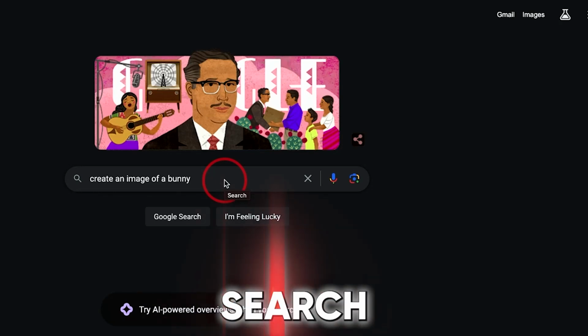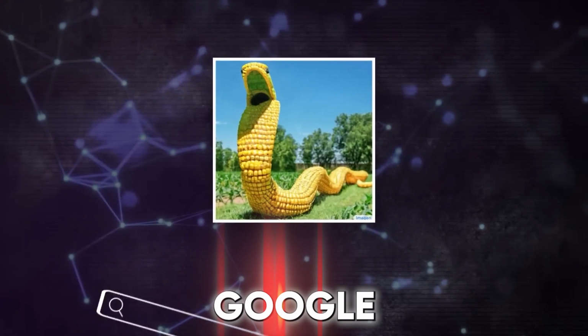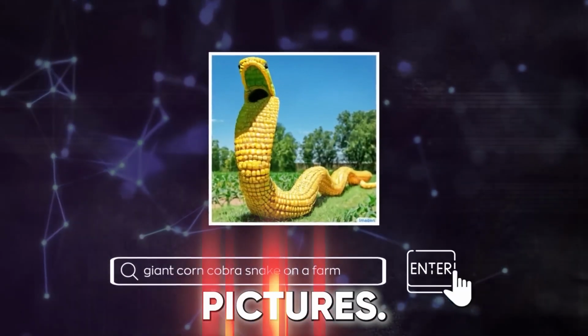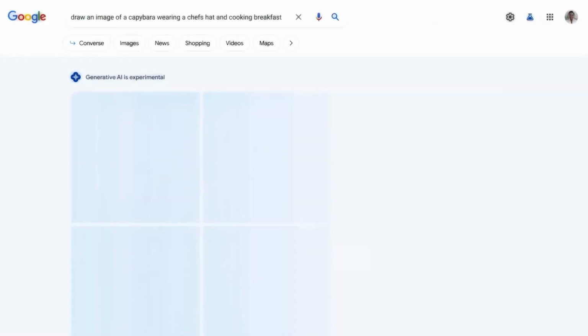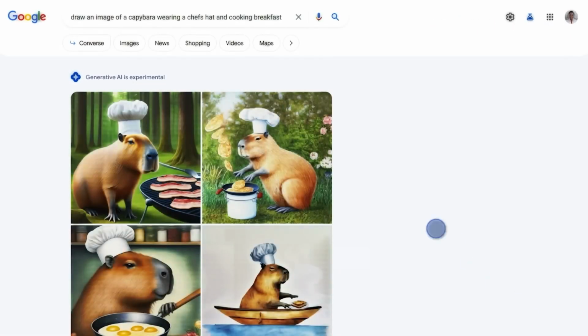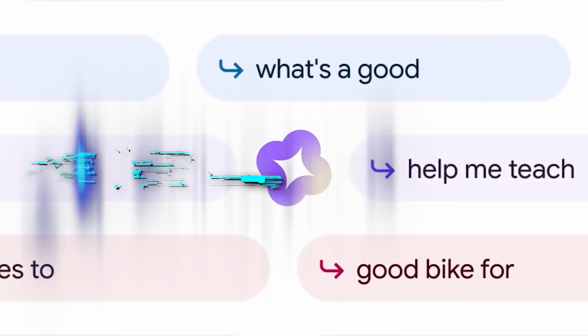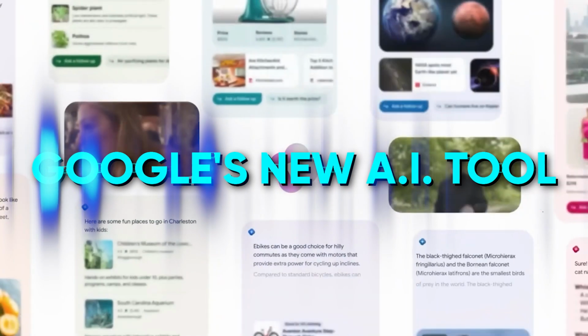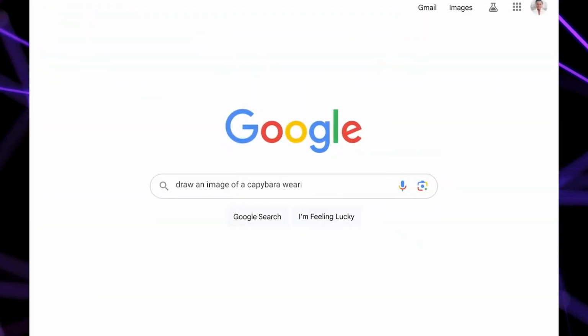Did you know that Google Search can now produce AI images for you? The newest AI gimmick for Google Search converts your words into pictures. You did hear it correctly. It shouldn't come as a surprise that Google has done the same, as Microsoft has already made it possible to create photos from Bing Chat using OpenAI's DALL-E model since March. You may describe an image and instantly receive numerous variations of it using Google's new AI tool. Let's learn more about this fresh feature.